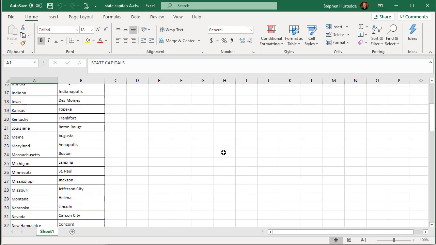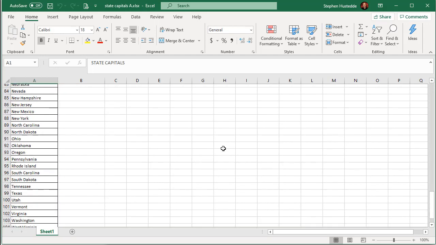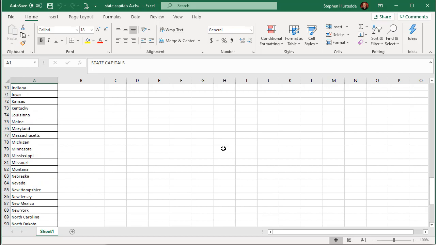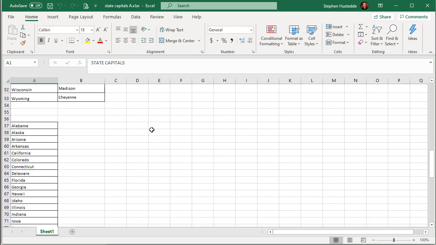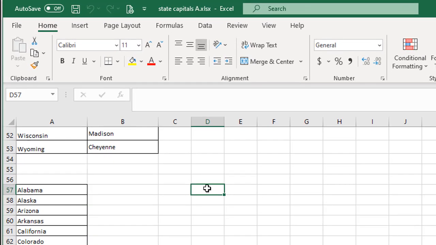And I'm going to start with the states, since that's our first one, and it's like the simpler one. I'm going to come down here, and over in column D, I'm going to write a formula. So in row 57, column D, across from Alabama, I'm going to say it equals, and I'm going to do a double quote, single quote, double quote, an ampersand, which is the concatenation symbol in Excel, not a plus.